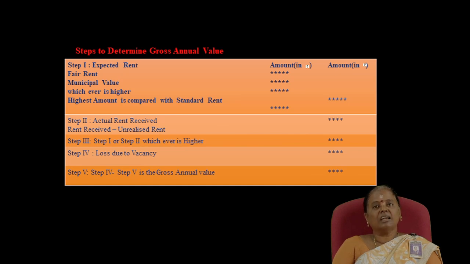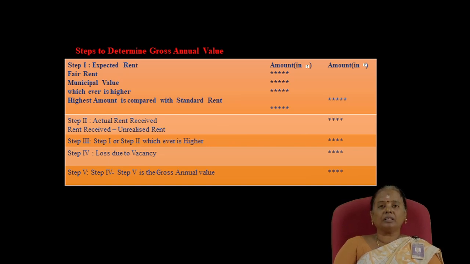That means the expected rent should not go beyond the standard rent. So step 1 is expected rent. Then step 2, actual rent received. Actual rent received means rent received minus unrealized rent.